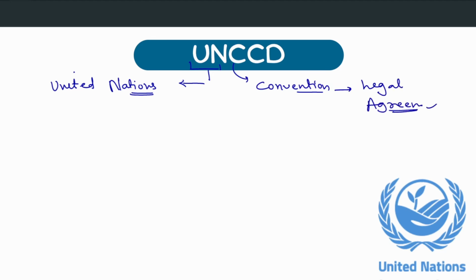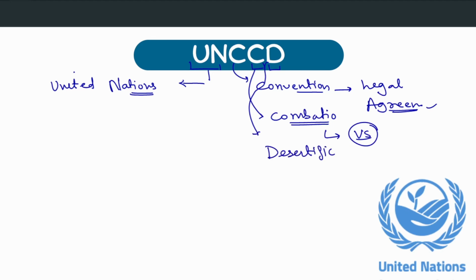Okay, towards combating. That means C and D. Combating what? Combating means fighting against the D. What is D here? Desertification. So whenever we see the word ending in fication, we see that it is the process of converting into something. Okay, the process of converting into a desert.